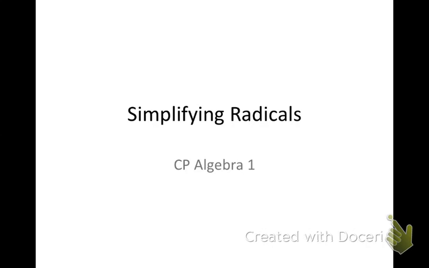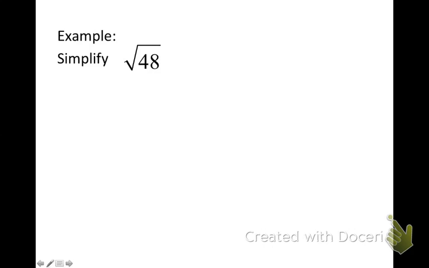Yeah? Okay, so when we get to simplifying a radical, if I had the square root of 48 as my problem, can you guys see this, or should I just turn all the lights off? If I turn all the lights off, can you still see what you're doing? Okay. Now you can see that better.